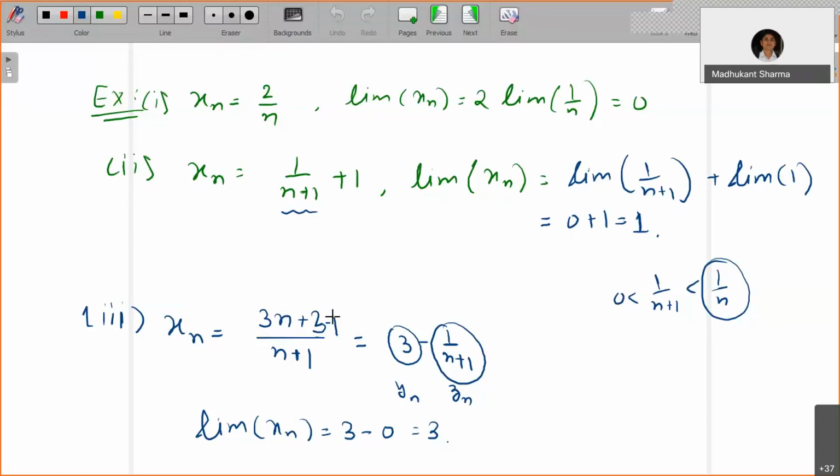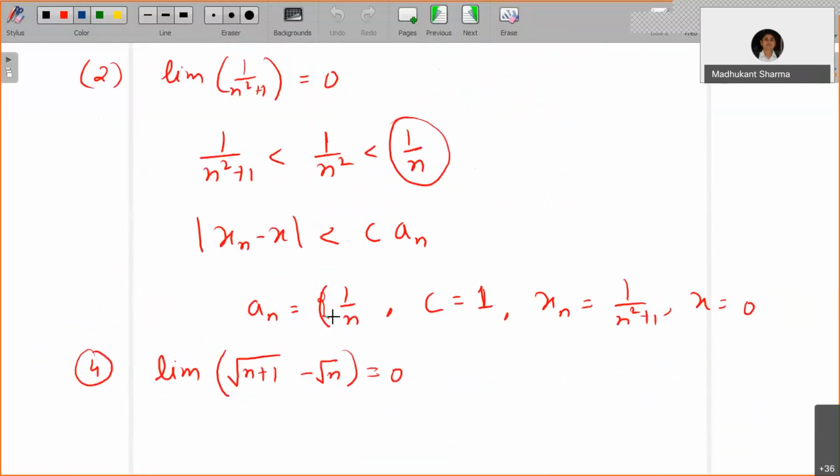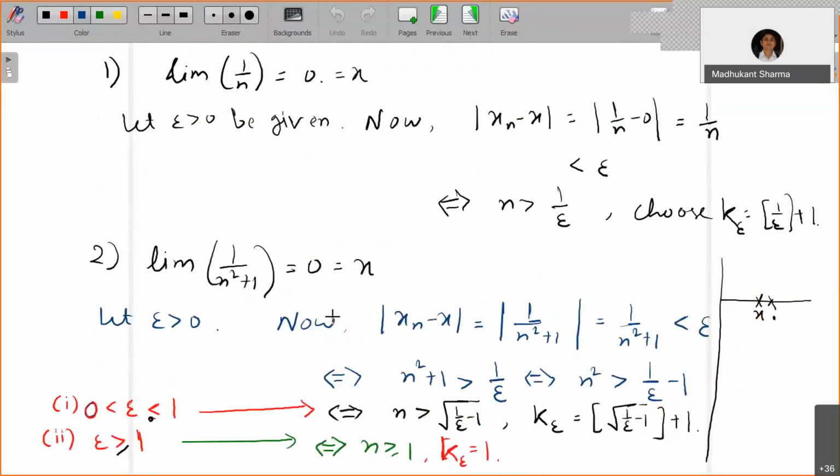Sir, I had a doubt regarding k epsilon naught plus 1, k epsilon naught plus 2. Would they be near the point, then would they be in the bounded area or outside the bounded area? Bounded area. You have this k epsilon sitting on the very right of the number you are deciding here.